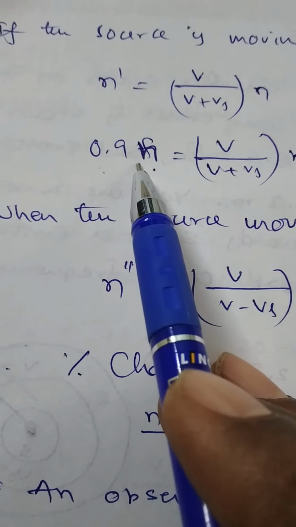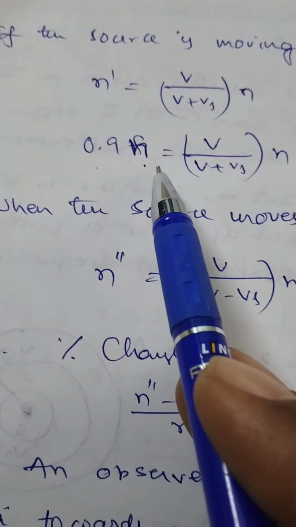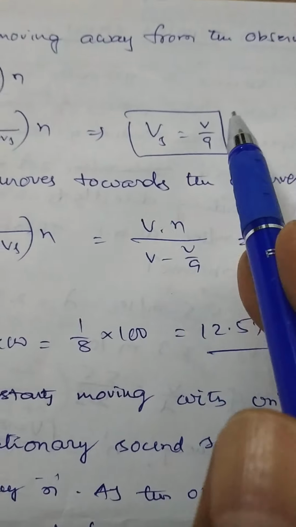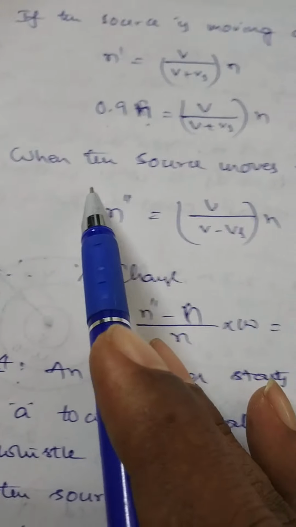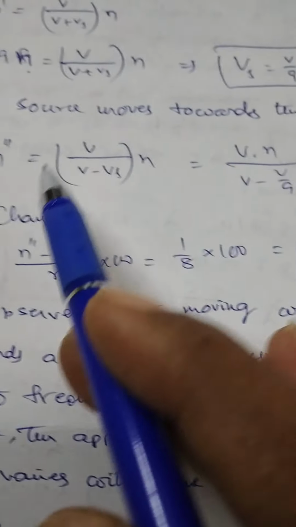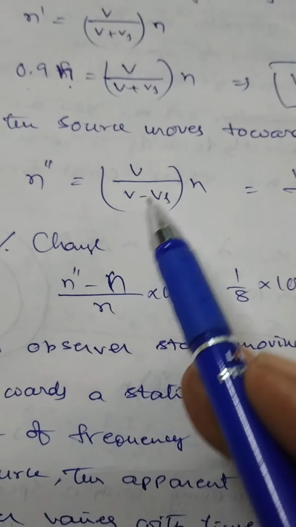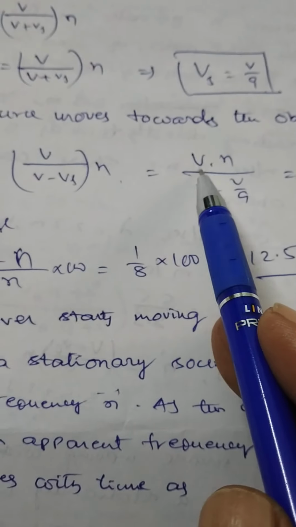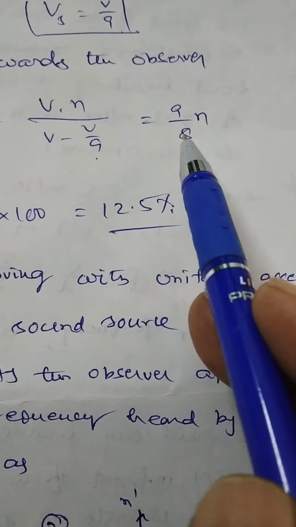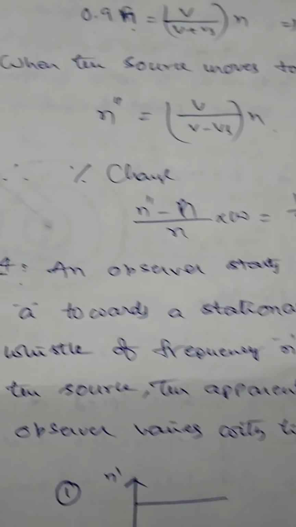90% means 0.9. But N dash is equal to 0.9 into N, which is equal to V by V plus Vs into N. From this, Vs is equal to V by 9. Now, when the source moves towards the observer, N double dash is equal to V by V minus Vs into N. V into N by V minus Vs, with Vs replaced by V by 9, is 9 by 8 into N.